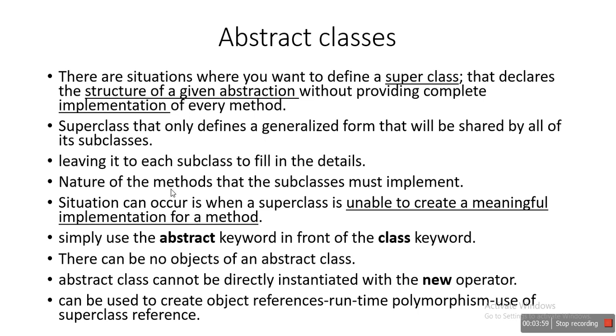Now, in the third point, we see leaving it to each subclass to fill in the details. The meaning here is that the class which extends this abstract class is left to implement all the functionalities in this child class.